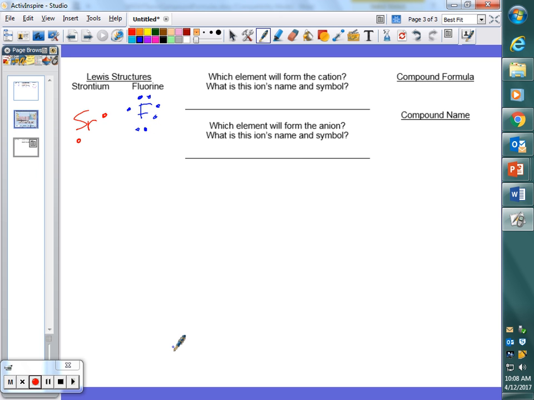Julia, what's strontium looking to do in this situation? Lose electrons, because it is a metal, right? What's fluorine looking to do? Gain 1, because it's a non-metal. So this is going to happen first.